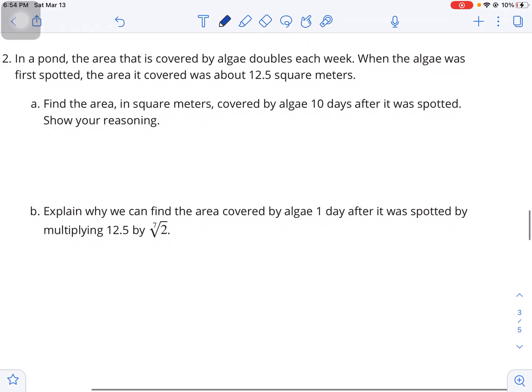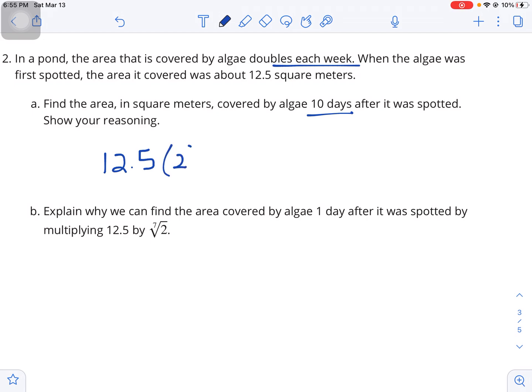Number 2, in a pond, the area that is covered by algae doubles each week. When the algae was first spotted, the area it covered was about 12.5 square meters. So we want to find the area in square meters covered by algae 10 days after it was spotted. This is each week, so I'm going to say starting at 12.5 square meters of coverage, and then it doubles each week, and x is in weeks.